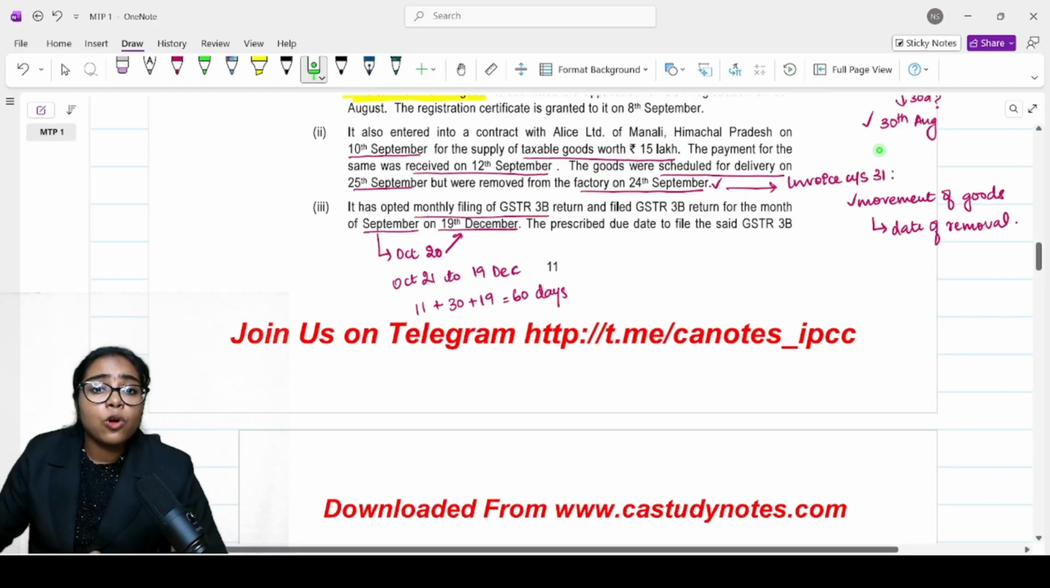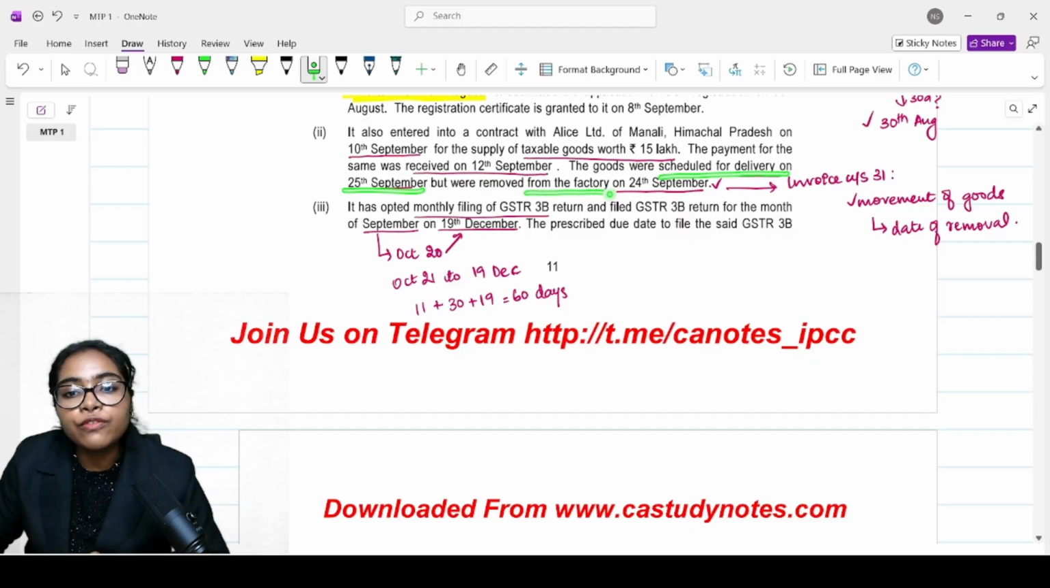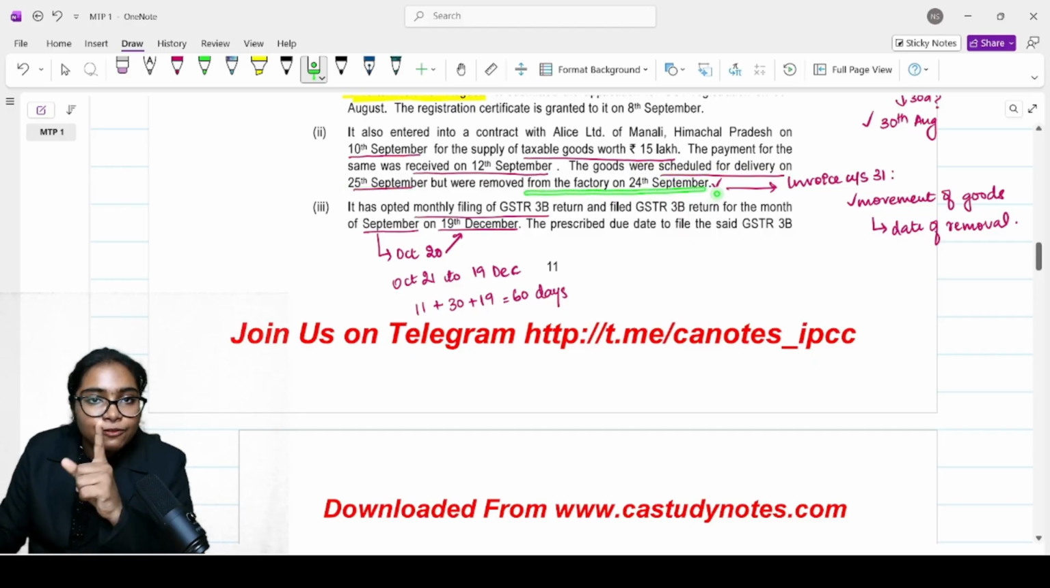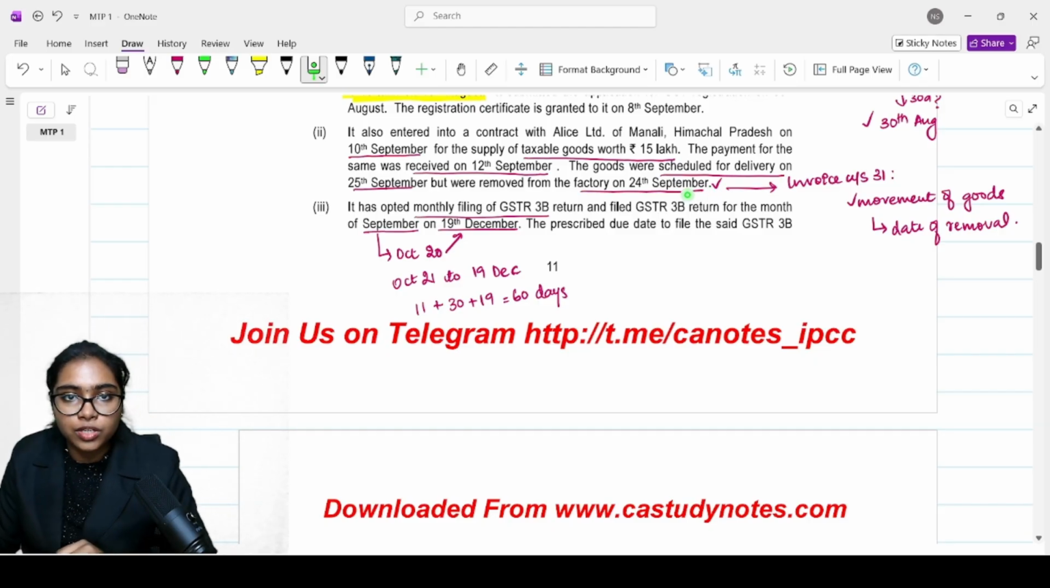Next. It also entered into a contract with Alice Limited of Manali, Himachal Pradesh on 10th September for the supply of taxable goods worth 15 lakh. The payment for the same was received on 12th September. The goods were scheduled for delivery on 25th September but were removed from the factory on 24th September. For this, they asked what was the date by which the invoice has to be issued.